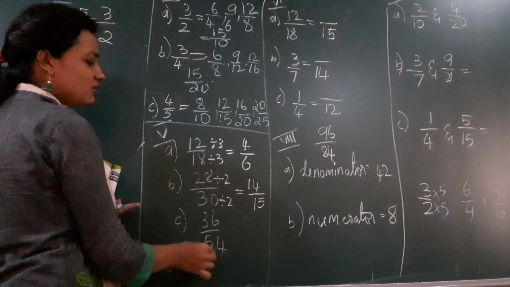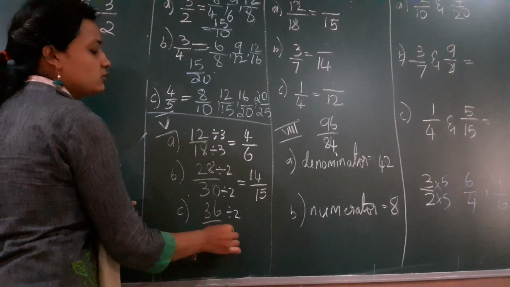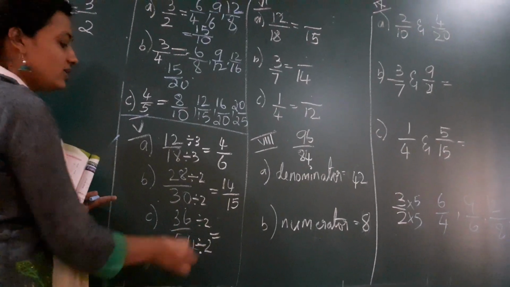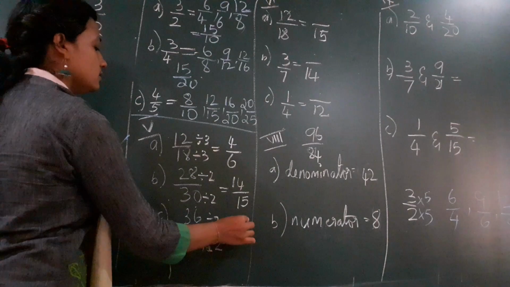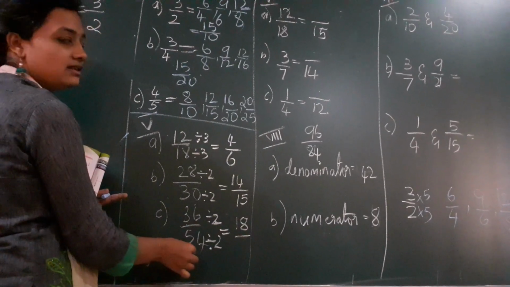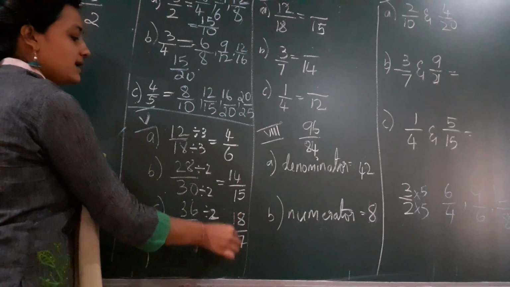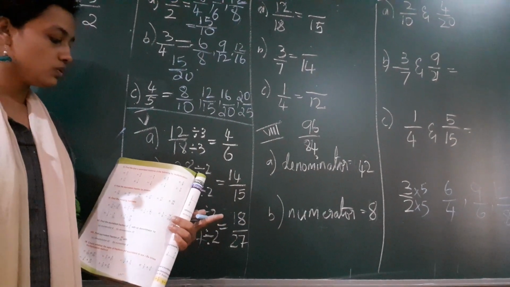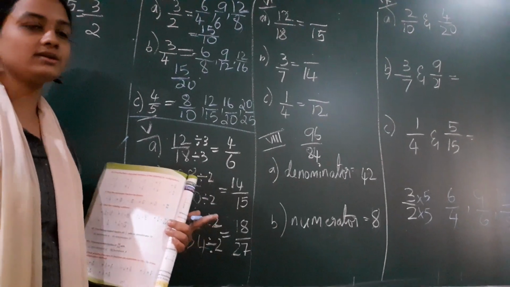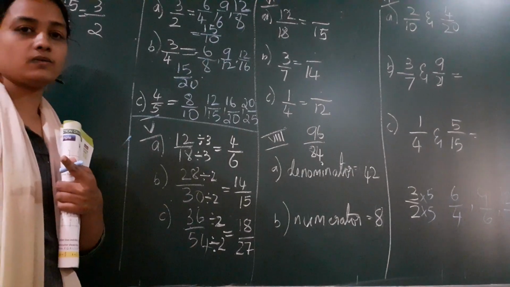So again I divide this also with 2 only, because the 2 times table is easy for me, no? So if I divide with 2, what is the answer I get? I get 18. And when I divide this with 2, I get 2 4. So these are the equivalent fractions. And you have many sums here. You can do them using this method, children. Okay. If it doesn't go with 2, you try with 3.